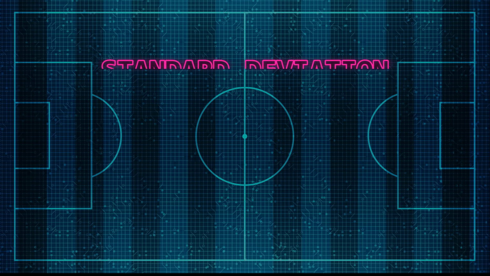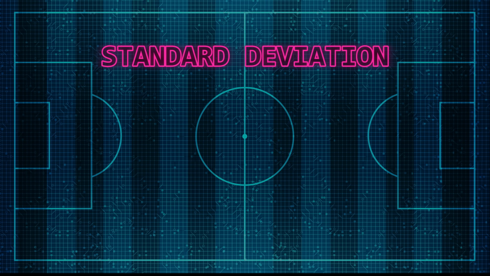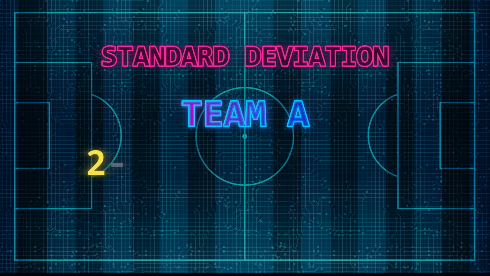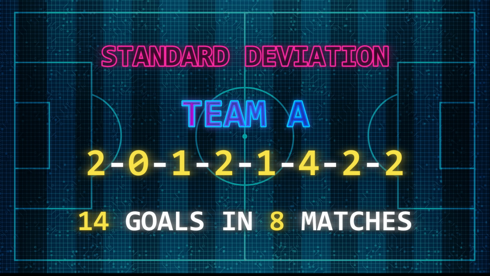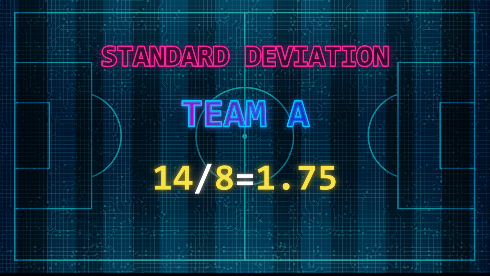To start off, we need to take the total number of goals for each team in a game. So Team A has scored in the last 8 games 2, 0, 1, 2, 1, 4, 2, 2. This gives us a total of 14 goals in 8 matches. We then take the 14 goals and divide it by the amount of games, which is 8. This gives us a mean number. So far, simple, 14 divided by 8 is 1.75.